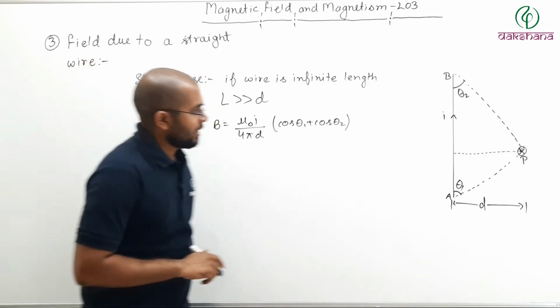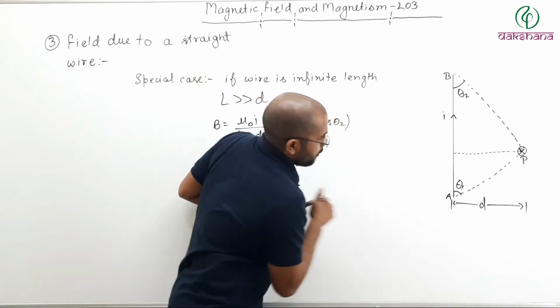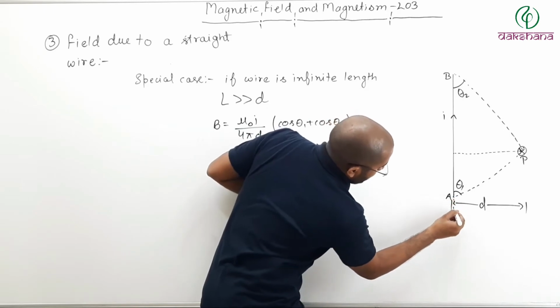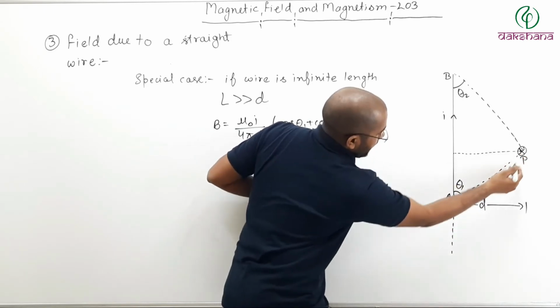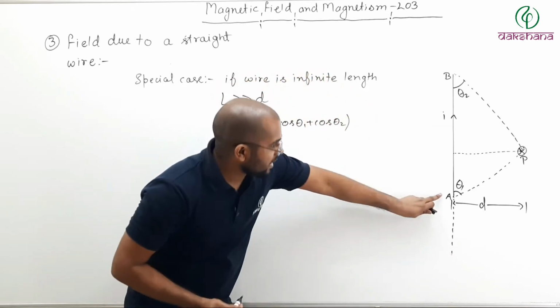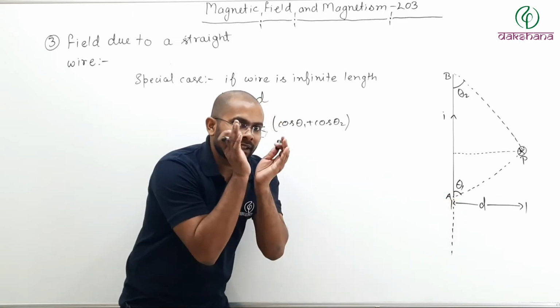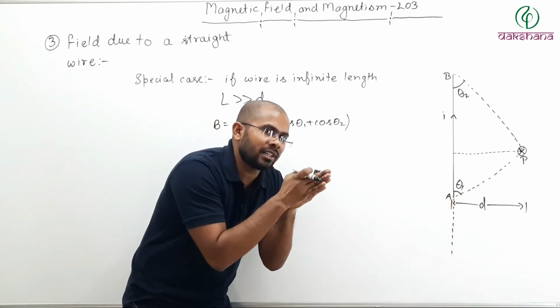Now, if this length is very large, as point A goes down, this theta 1 starts decreasing.